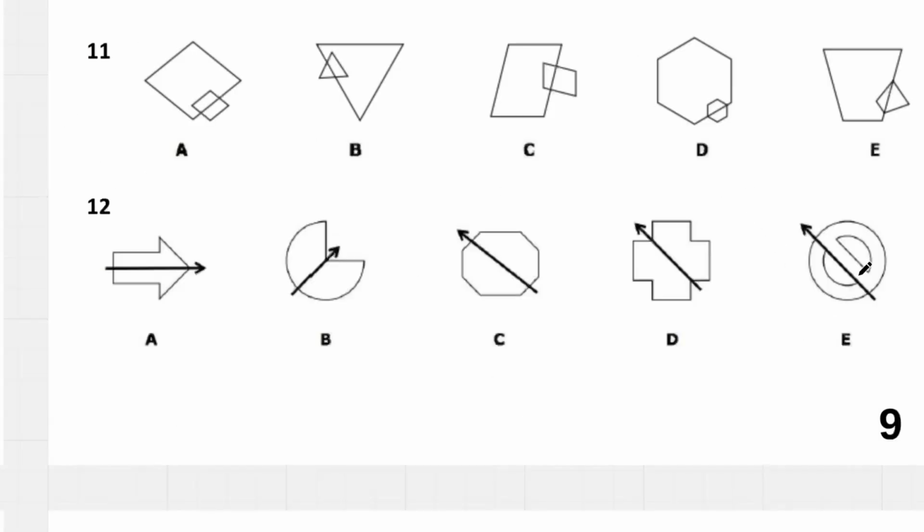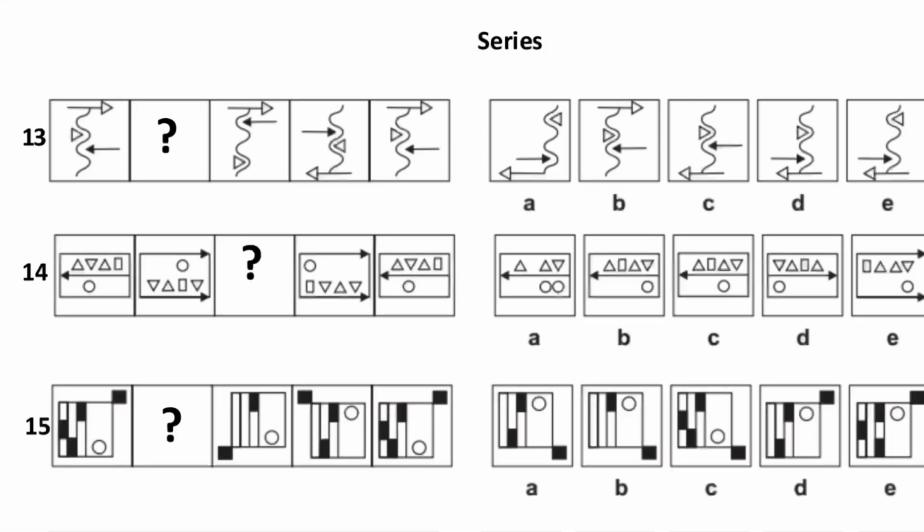For 12, we can see that they're never really in line with any of the sides of the shape. They always go through. However, E, the arrow is in line. For 13, this triangle seems to be alternating, going left, right, left. So it's definitely going to be on the right. So we can cross these out.